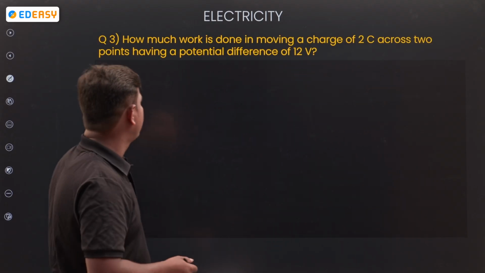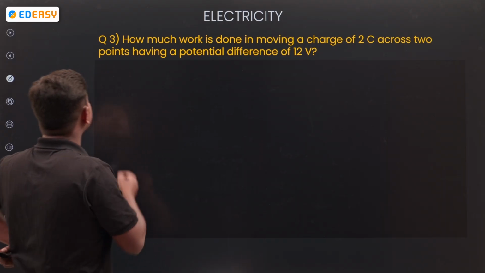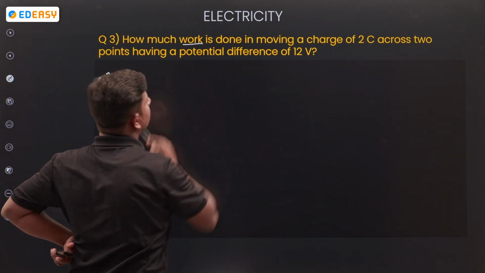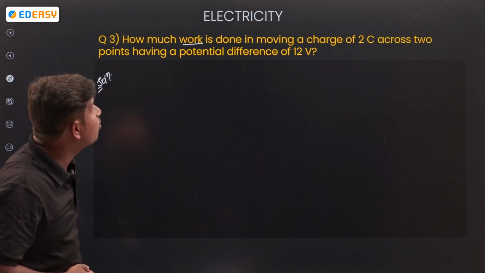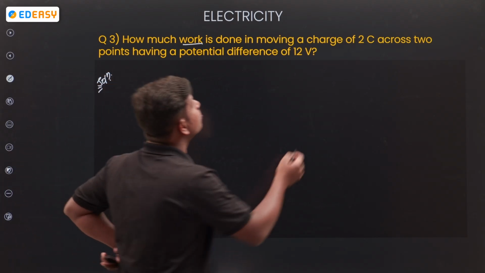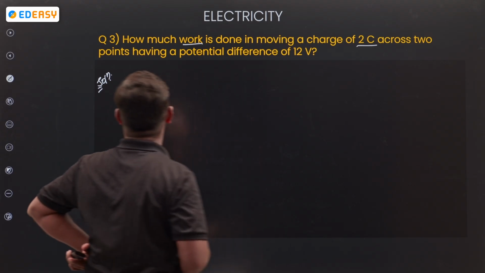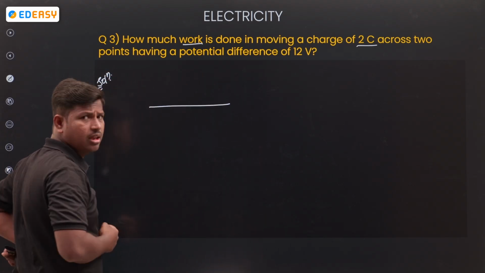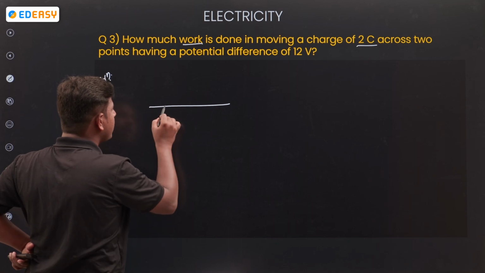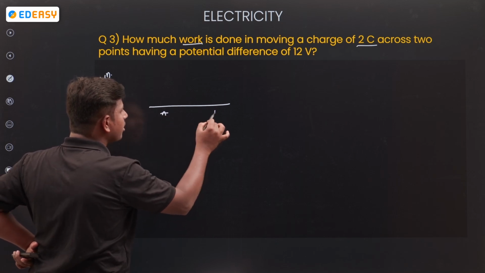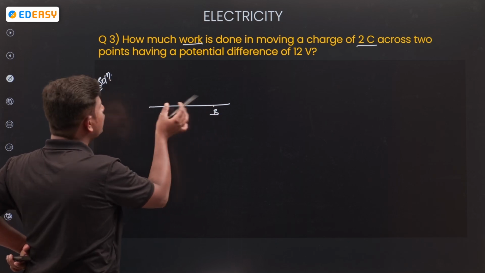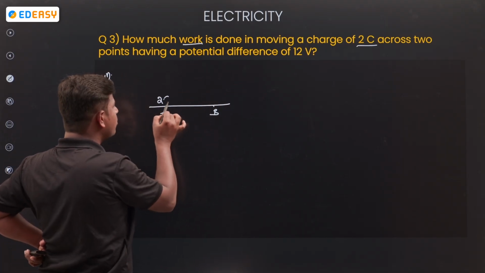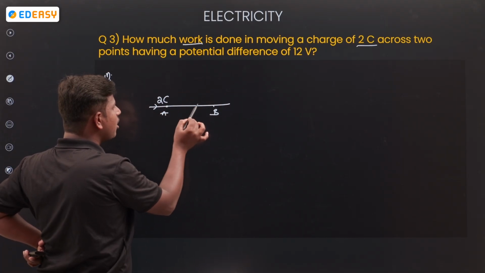Okay. Next, how much work is done in moving a charge of 2 coulombs across 2 points? Let us take 2 points, A and B. From A to B, how much charge?